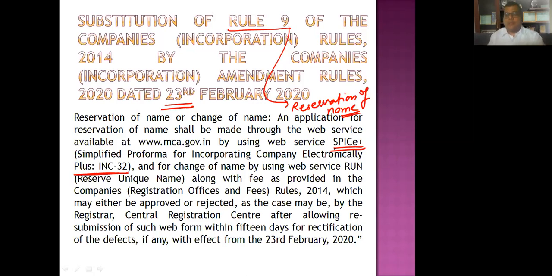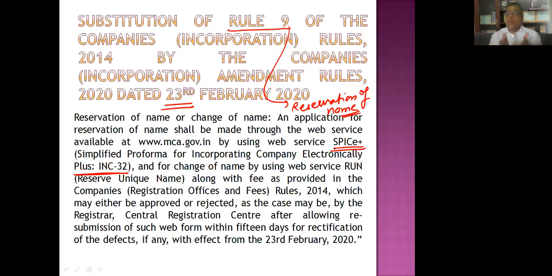So now that means if I'm going to incorporate a company, I'm not supposed to submit RUN. I'm not to apply for the name separately through another utility, which is RUN. The name will be applied in SPICe+ only. SPICe+ has been divided into two parts, Part A and Part B. Part A talks about reservation of name and Part B talks about application for incorporation.